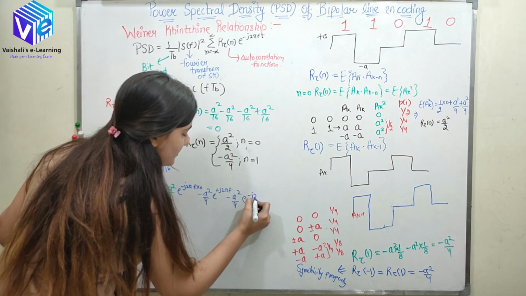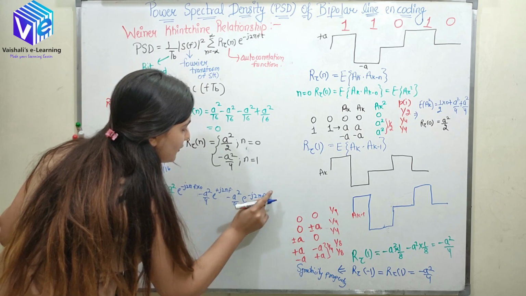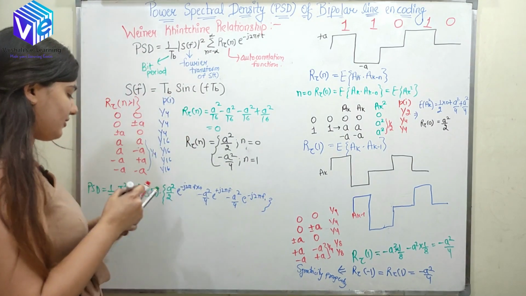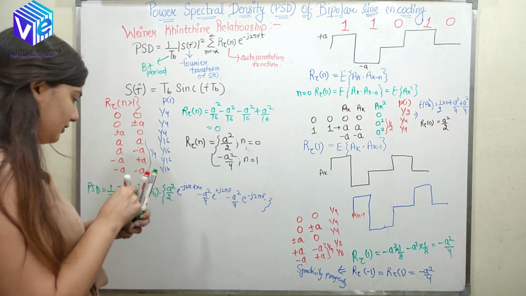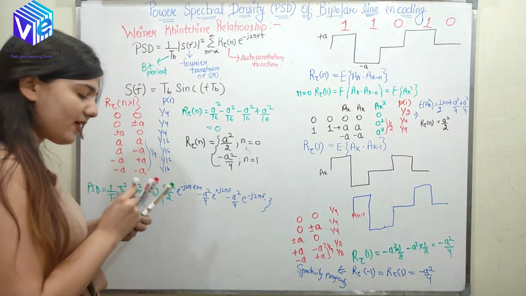Here it would be minus j 2 pi f into 1. So now I just need to simplify these values.